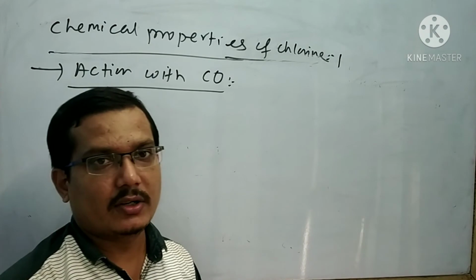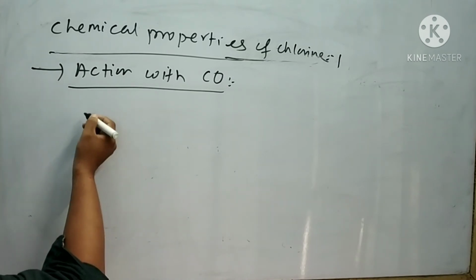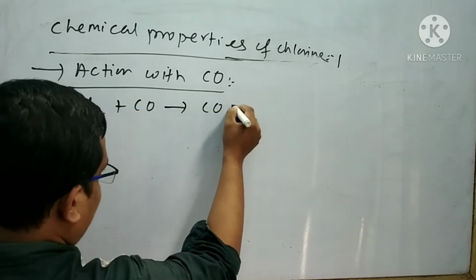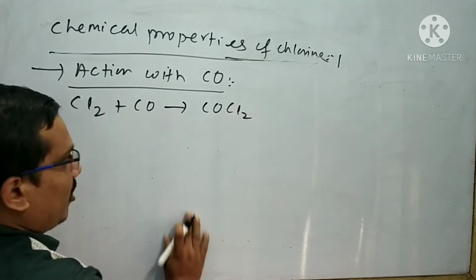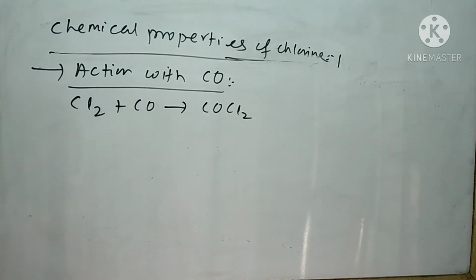Next reaction is action with the carbon monoxide. When carbon monoxide is treated with the chlorine, then carbonyl chloride, that is phosgene, is formed. I can write the reaction like this: Cl2 plus CO gives COCl2. This is called carbonyl chloride or phosgene.